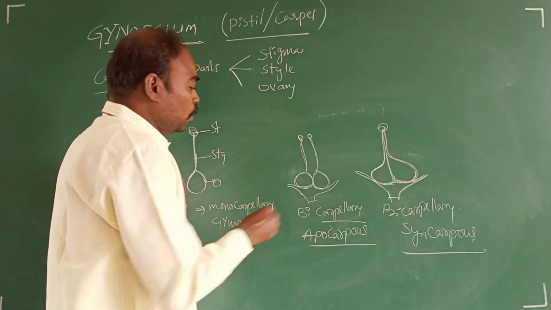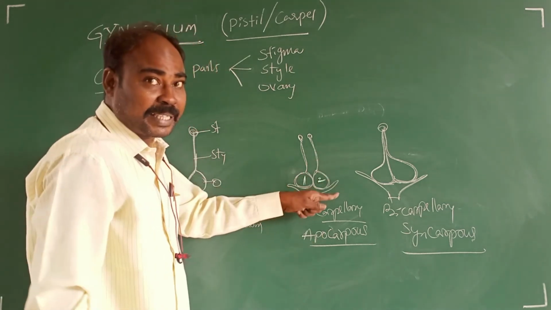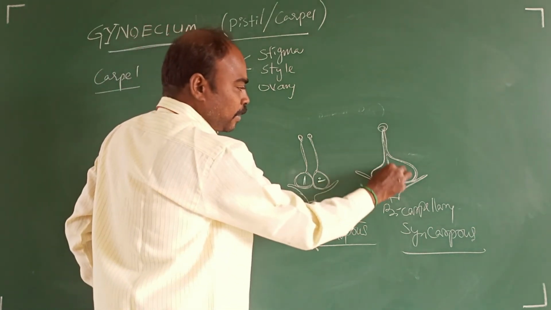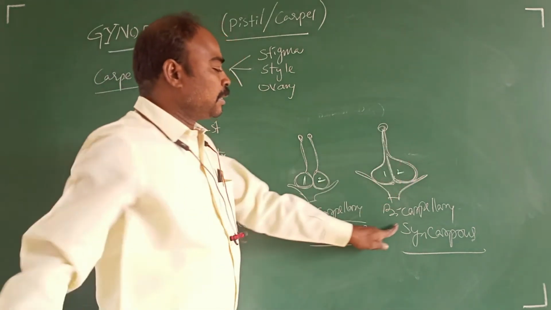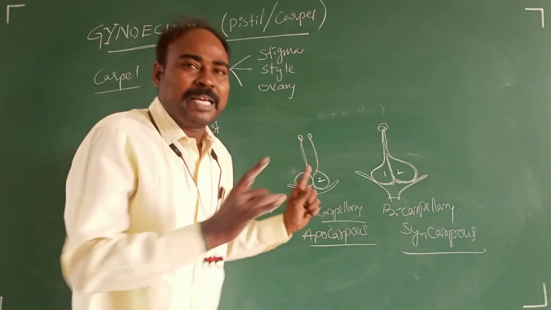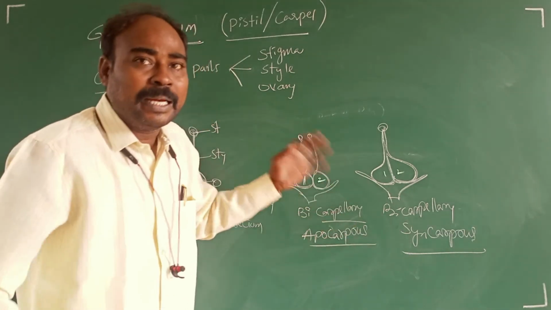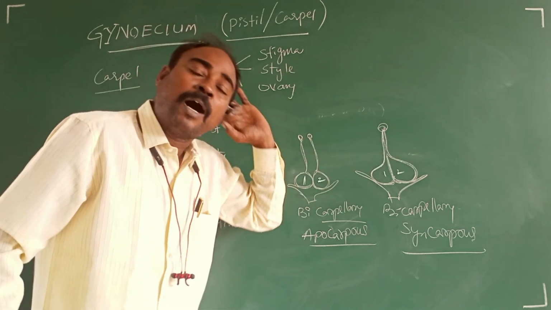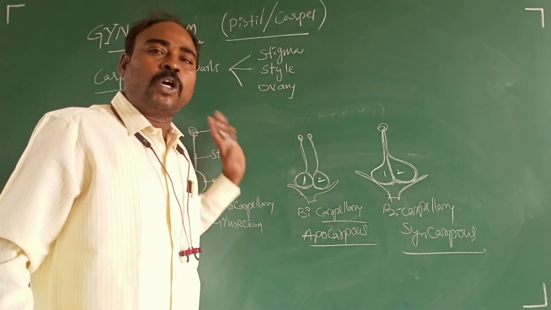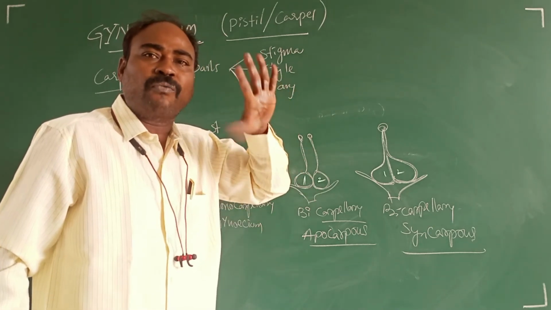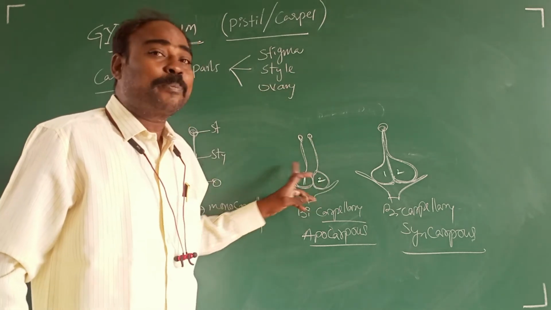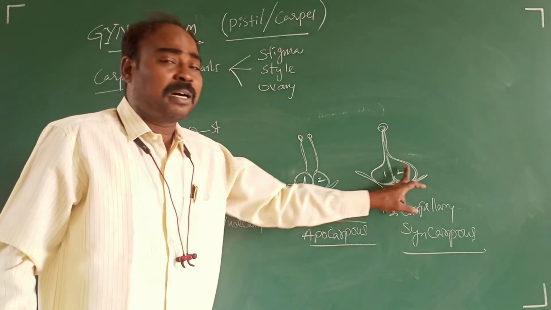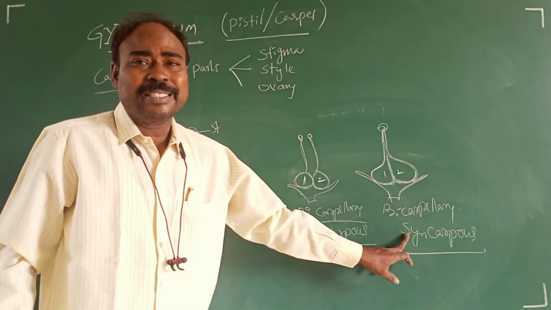Two carpels are there which are free from one another, apocarpous. Two carpels are there, fused, that is called syncarpous. Based on the number, whatever it may be, 3, 4, 5, many, whatever the number, more than one: if the carpels are free, that is said to be apocarpous. If carpels are fused, such condition is called syncarpous.